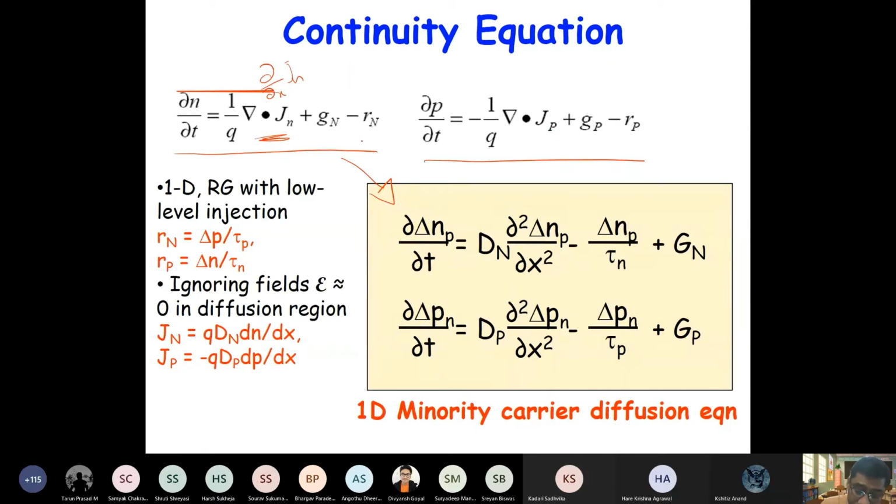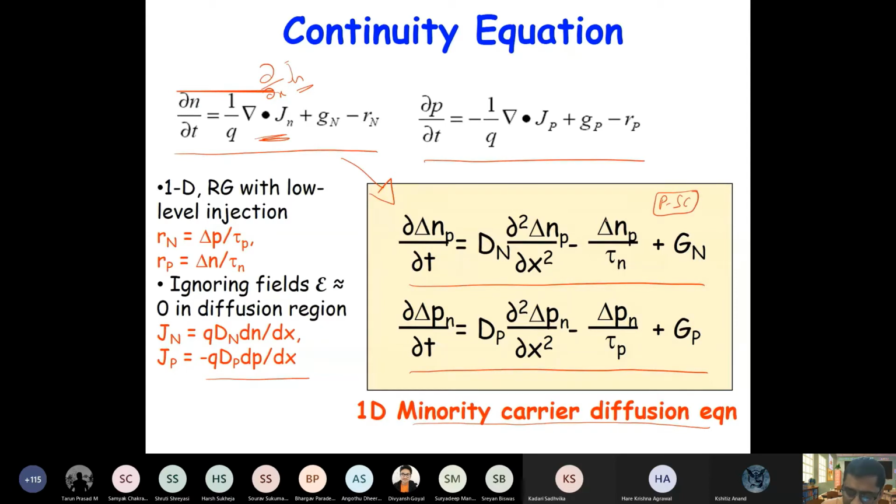The minority carrier diffusion equation is obtained with the assumption that current is only due to diffusion, so there is no drift current. Then your current equation will be the diffusion coefficient times d by dx of n or p. When you substitute, you have these two minority carrier diffusion equations. The first one is the minority carrier diffusion equation for electrons, so these are the electrons in p-type semiconductor.